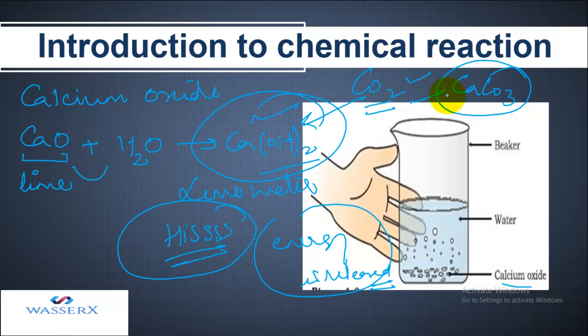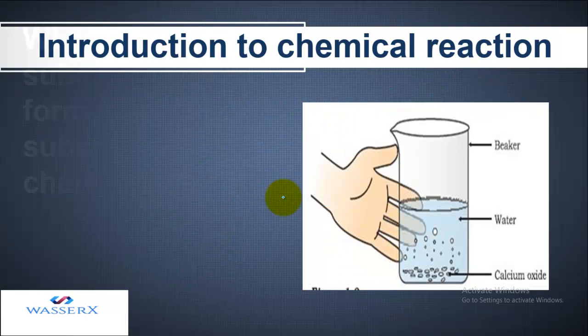So this also indicates that a chemical reaction takes place, with the characteristics which we studied earlier: new substance formation, energy changes, and irreversible, permanent change.